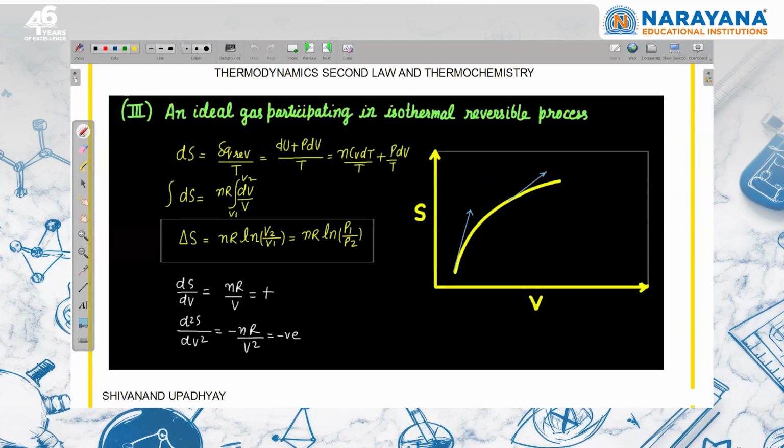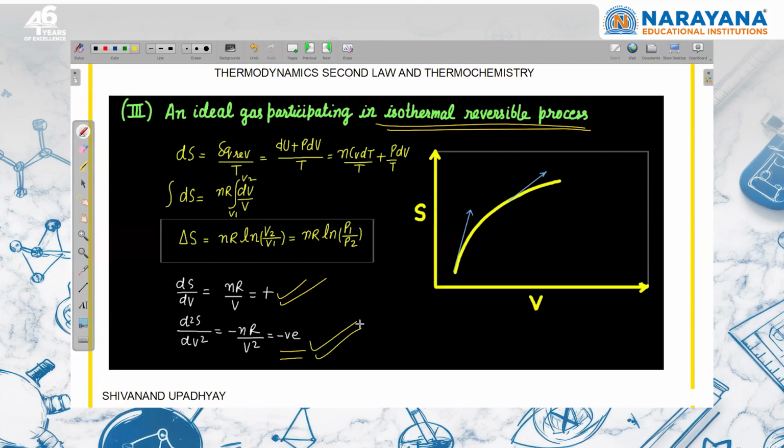An ideal gas participating in an isothermal reversible process, we can write dq reversible upon T. By using this, temperature is constant, so dT is 0. So from here, dS is nR dV by V. So dS upon dV, the slope on this curve, is nR by V, which is positive. So that's why we have decided that the slope on this curve is going to be positive, and for the rate of change of slope, we can see here that this is negative.